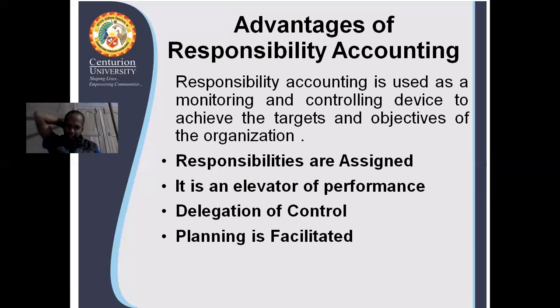So the next one is planning is facilitated. How is planning done? How will you go for planning? These are also the duties or responsibilities of responsibility accounting. Because as we know, without planning, nothing is possible. Everything needs some kind of planning. So these are all advantages of responsibility accounting.